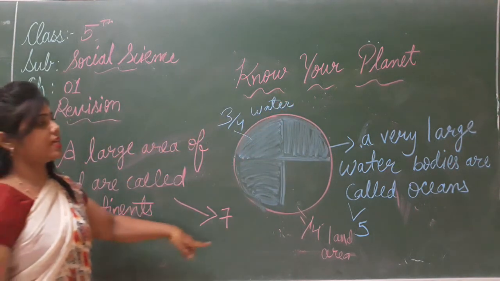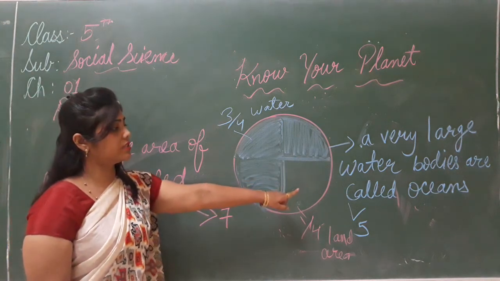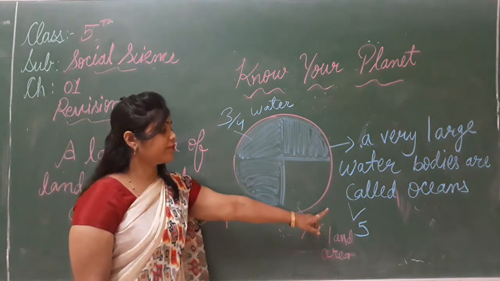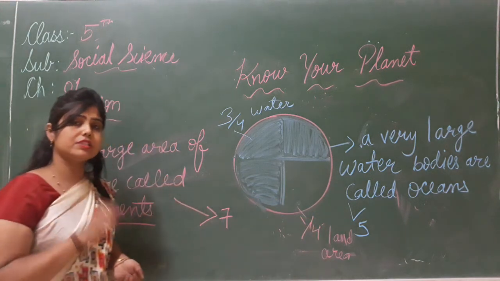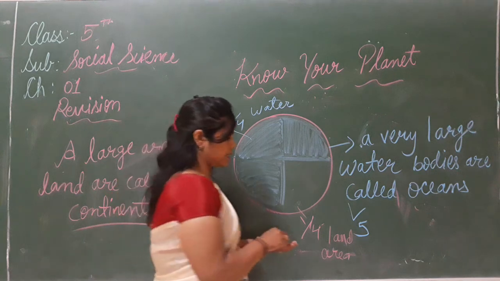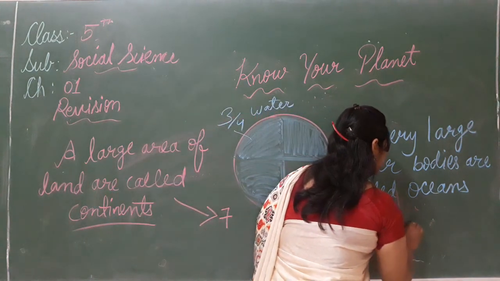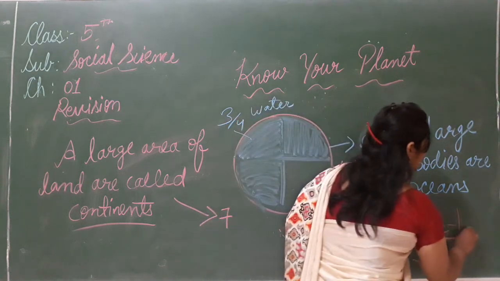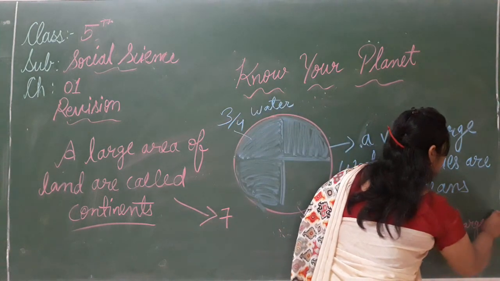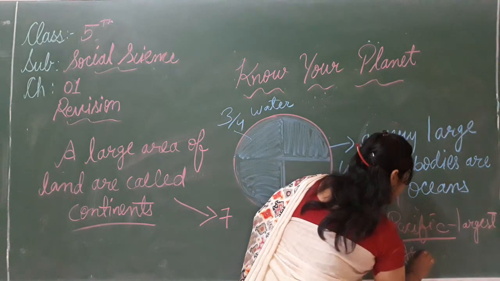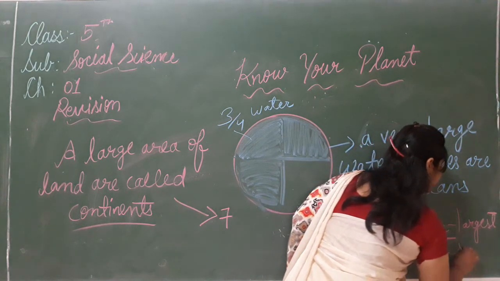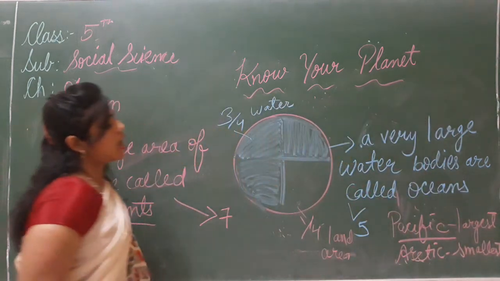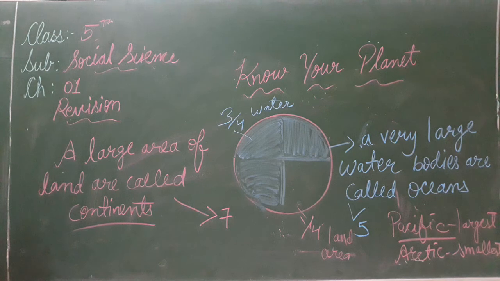So what are oceans? Very large water bodies are called the oceans. How many oceans are there? There are 5 oceans. And which one is the largest? The Pacific Ocean is the largest. And which one is the smallest? The Arctic Ocean is the smallest. Pacific is the largest ocean and Arctic is the smallest ocean.